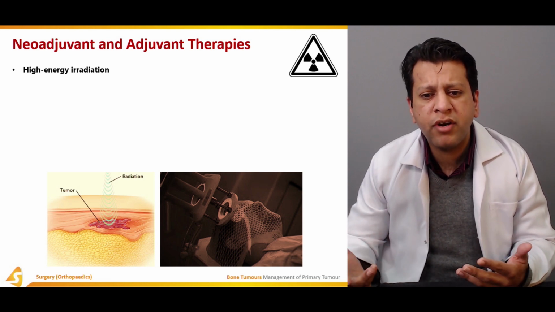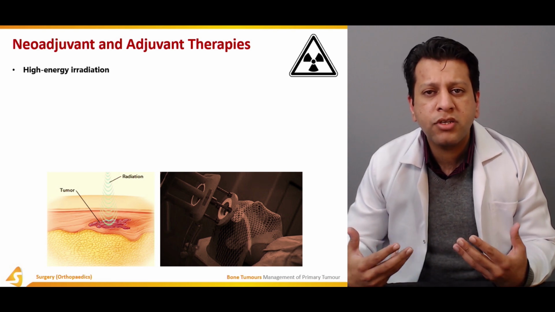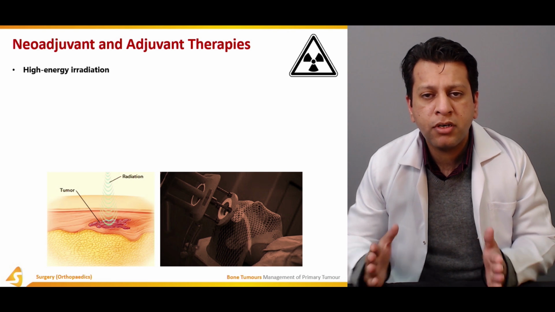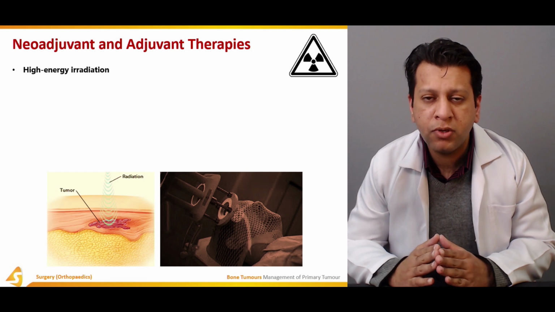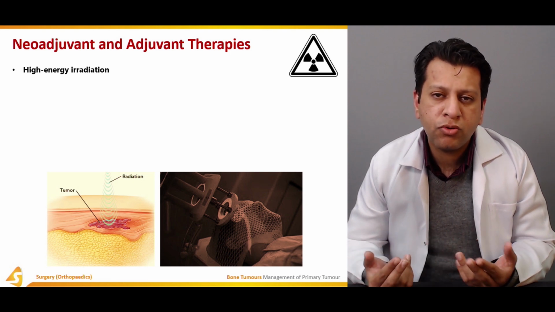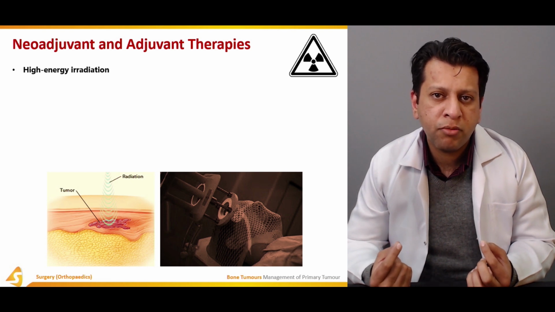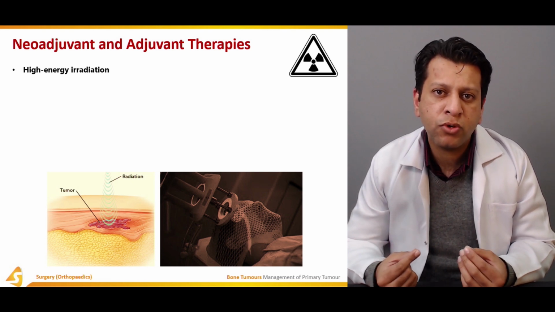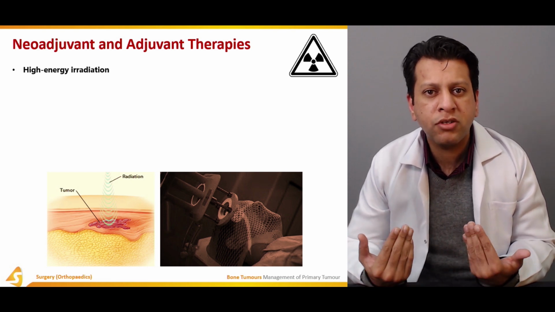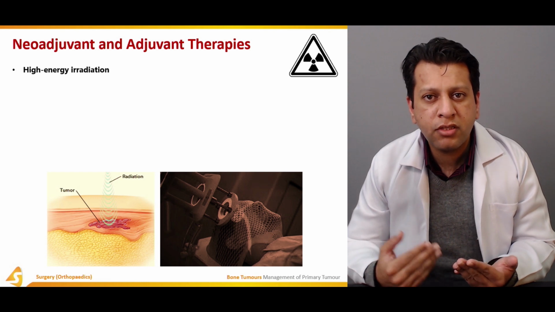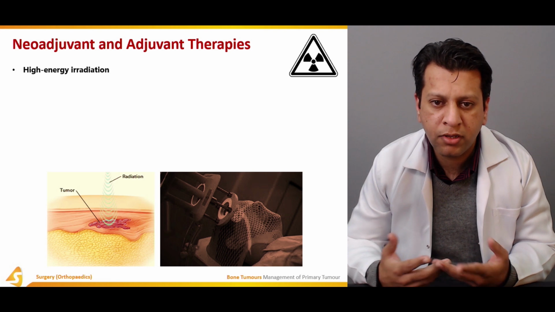It's mainly broadly divided into external beam radiation and internal beam radiation. Now, in external beam, the patient is lying flat and there's an instrument which is giving the beam externally. Internal beam is, for example, brachytherapy for prostate cancer. These radiotherapeutic beads are transplanted into the prostate and left as such. The patient can go home because those beads are secreting radiation inside the body. That is why it's called internal beam radiation therapy.